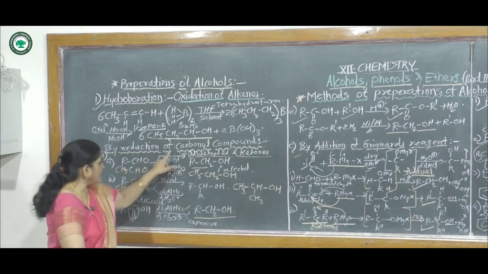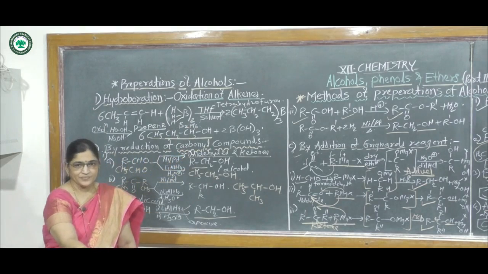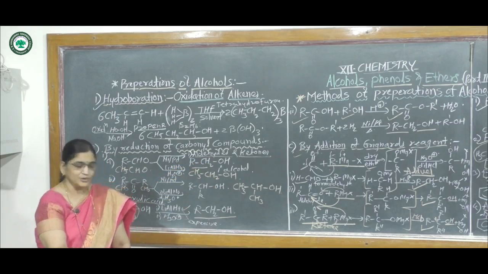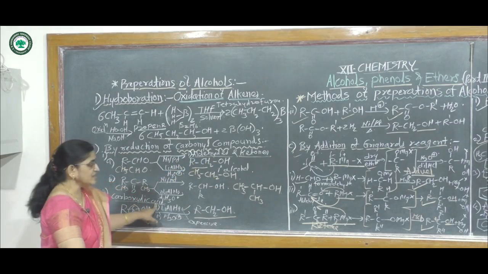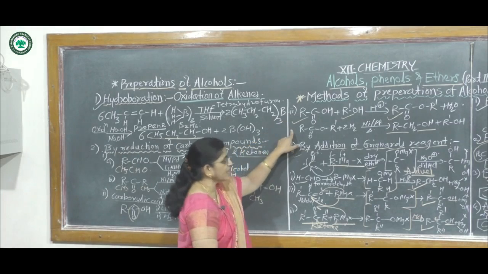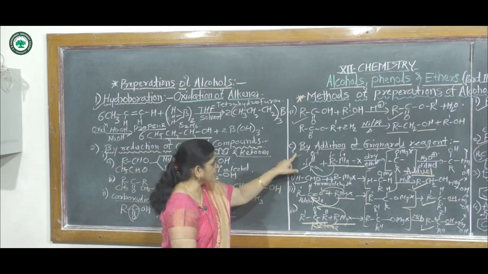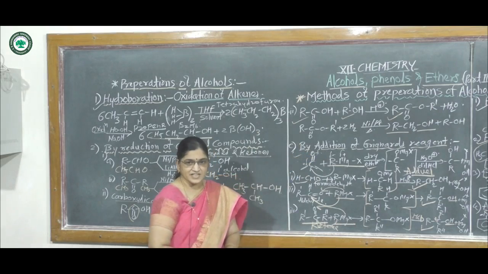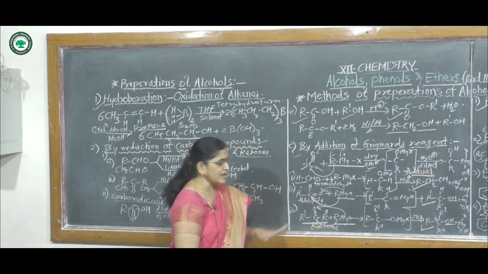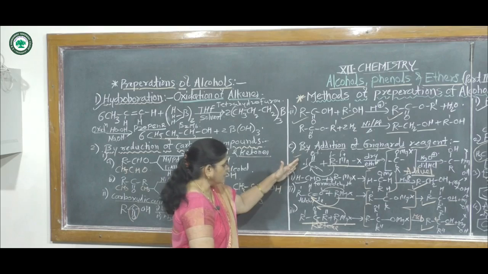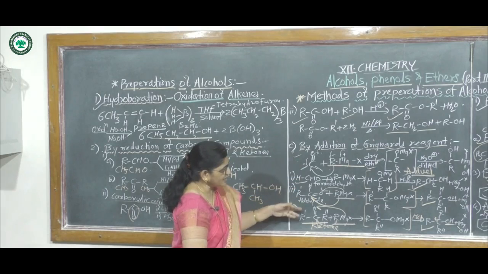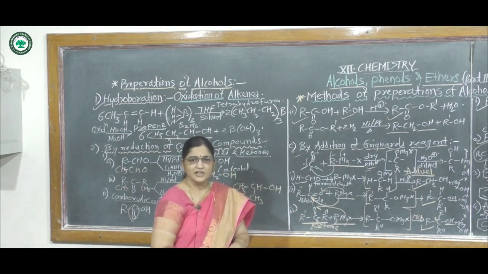The second method is by reduction of carbonyl compounds, first with aldehydes and ketones, second with carboxylic acids. Then the third reaction is by addition of Grignard's reagent, that means alkyl magnesium halides with carbonyl compounds. In this method there is preparation of primary alcohol, secondary alcohol and tertiary alcohol.